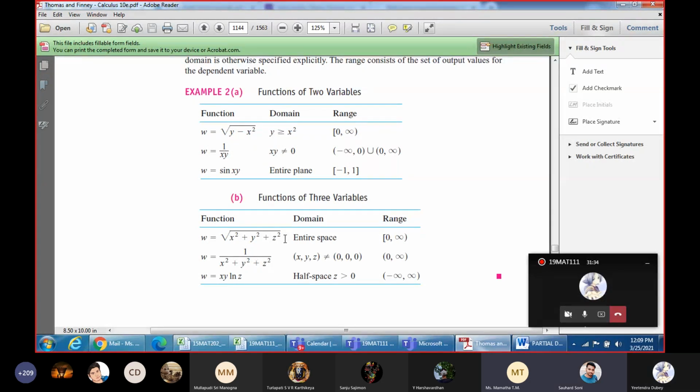For domain, and for range, the range will be, ma'am, both the same, 0 to infinity. Okay.